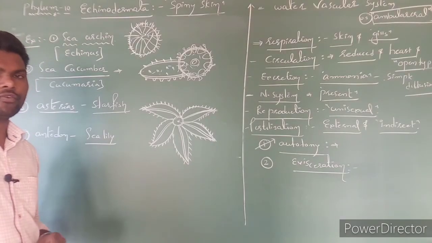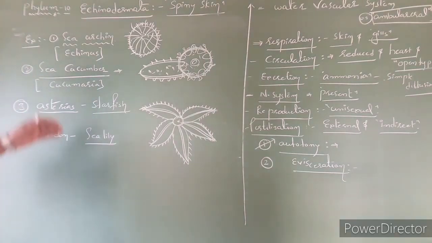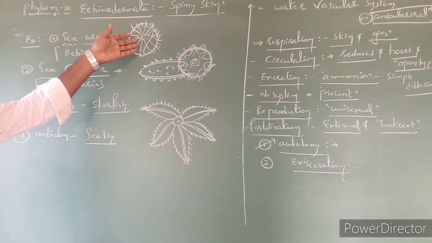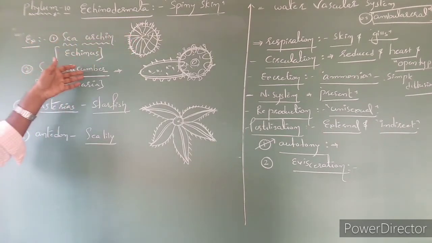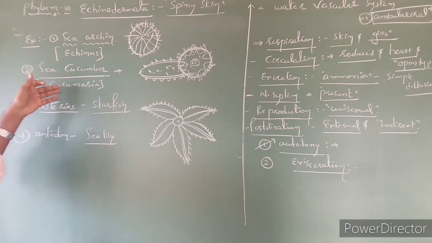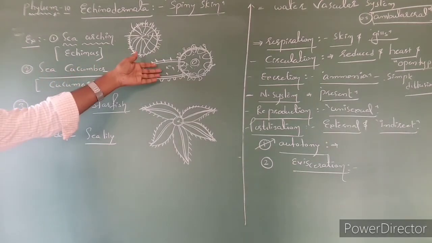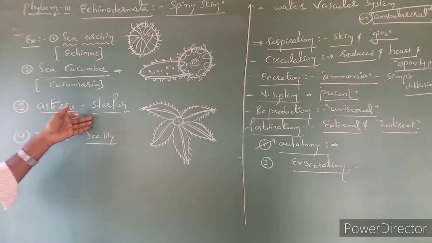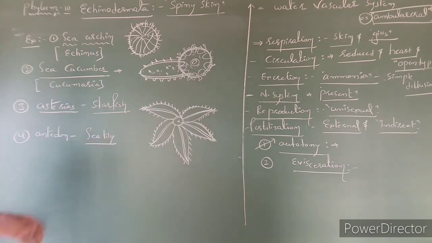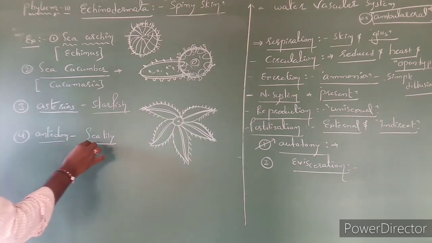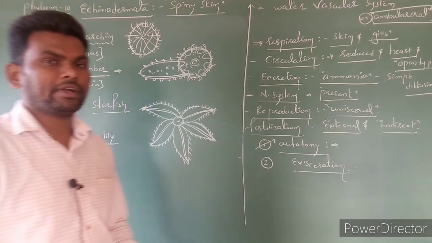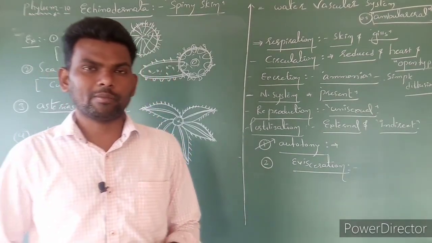Some examples of Echinodermata. First example is sea urchin. Scientific name is Echinus. This one is sea cucumber. Scientific name is Cucumaria. This is a diagram. Third one is Asterias, starfish. This one is a starfish. And Antedon, also called sea lily. So this is the complete information regarding Echinodermata.